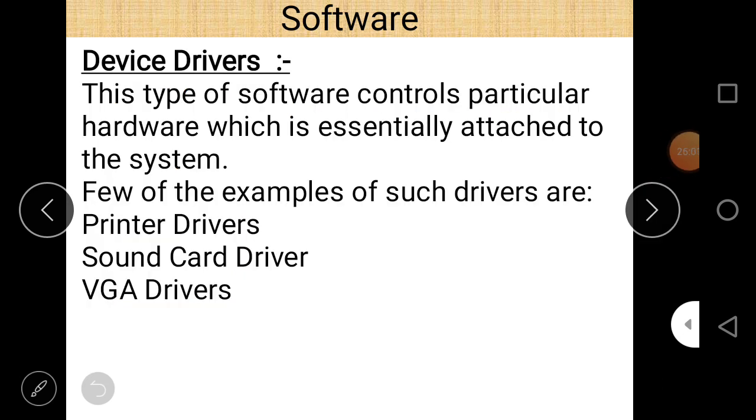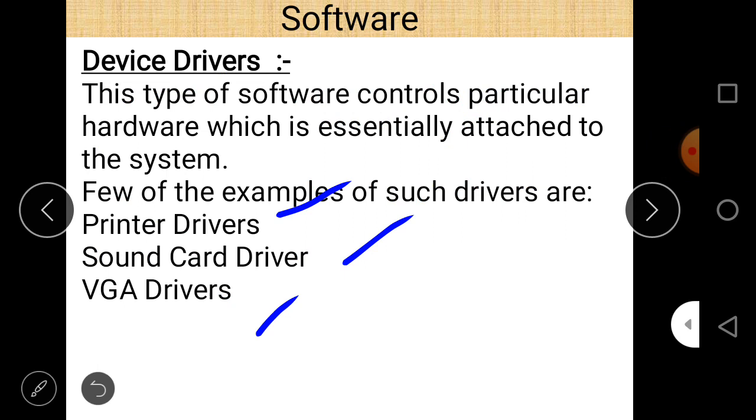Next is device driver. So what is a device driver? This type of software controls particular hardware which is essentially attached to the system. So these are software that control particular hardware, and these hardware are attached to our computer system. A few examples of such drivers are printer driver, sound card driver, and VGA drivers.